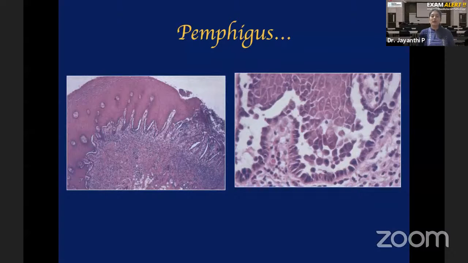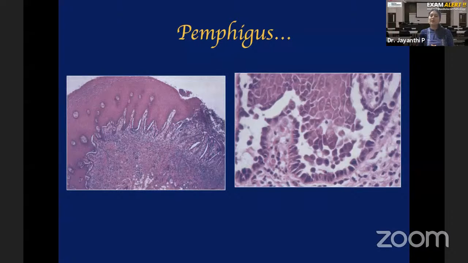That disease is what you called as Hailey-Hailey disease. Now, what is this Hailey-Hailey disease? Hailey-Hailey disease was originally called as benign familial pemphigus. Don't think it is a type of pemphigus. No, it is not a type of pemphigus. Why? Because this Hailey-Hailey disease is not an autoimmune disease. It is a genetic disease. Genetic disease means there is a mutation in a particular gene. Because of that, you get the disease.